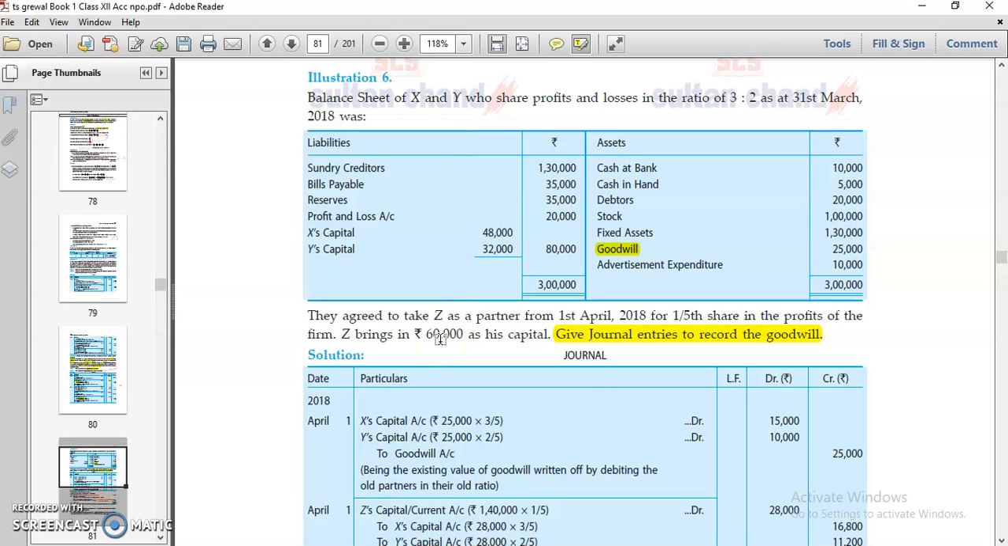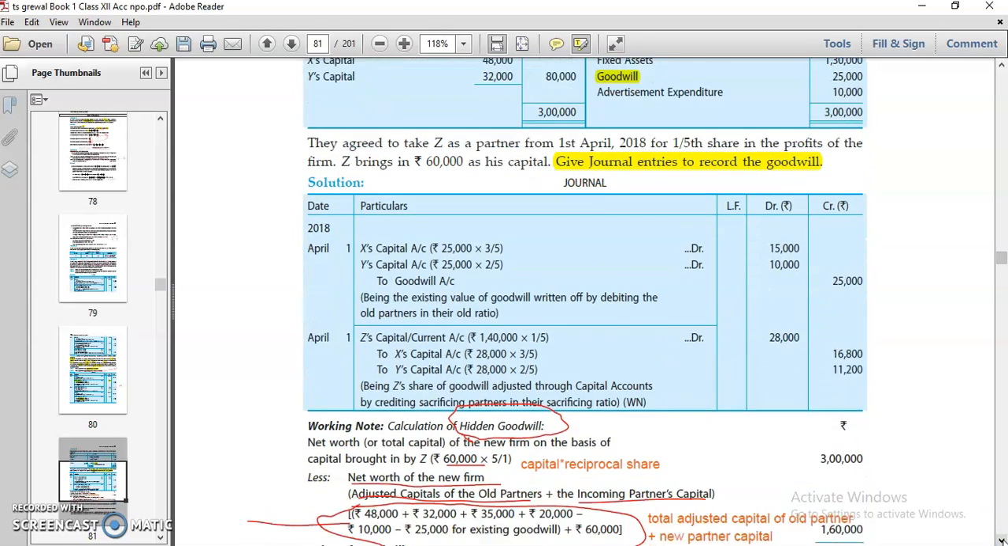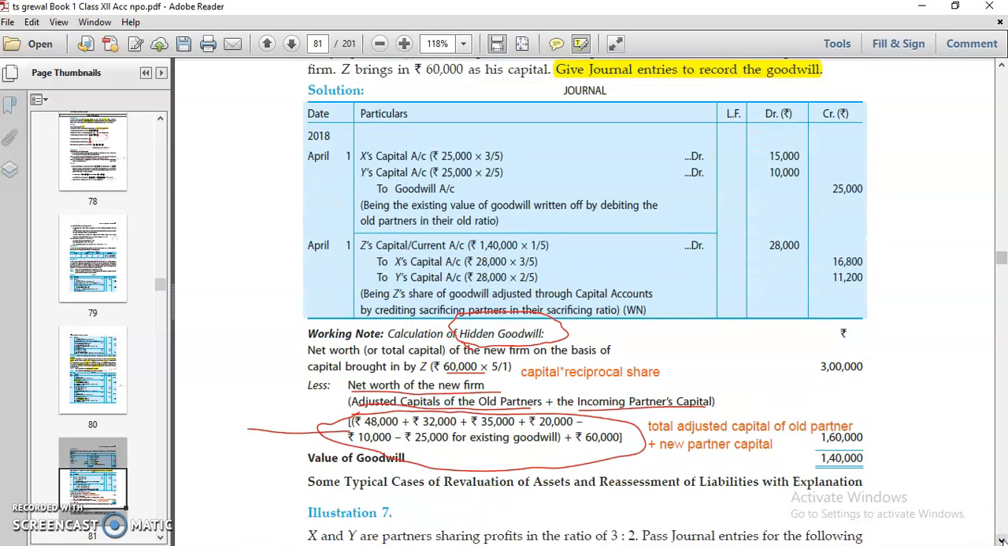Next they ask for 60,000. They said he brings his share of capital, so the entry comes cash to Z capital. This we know. But they ask for entries to record the goodwill. If you see the full question, other than this goodwill, there is nothing given regarding goodwill. So what you have to understand is there is a point of hidden goodwill in your question that you have to calculate. Goodwill is there, but it is hidden.